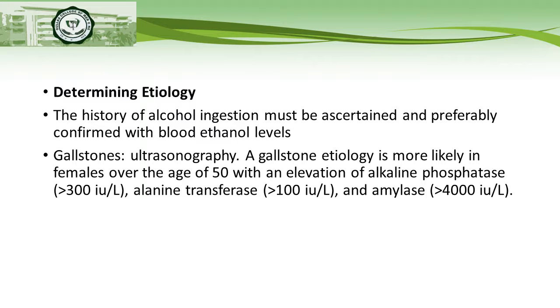So determining etiology. The history of alcohol ingestion must be ascertained and preferably confirmed with blood ethanol levels. Gallstones are confirmed through ultrasonography, and a gallstone etiology is more likely in females over the age of 50 with an elevation of alkaline phosphatase of more than 300 IUs per liter or alanine transferase of more than 100 IUs per liter and amylase levels of more than 4,000.